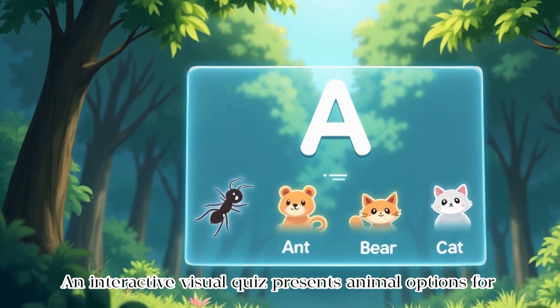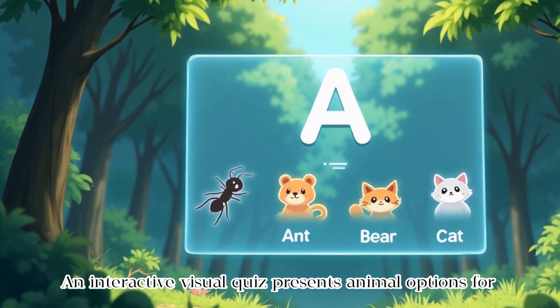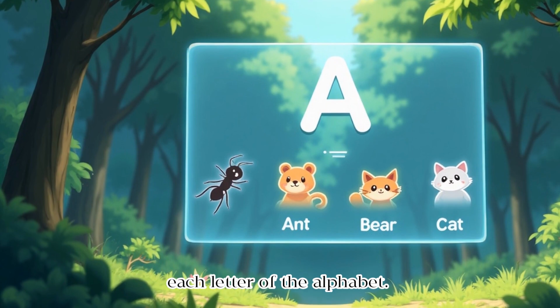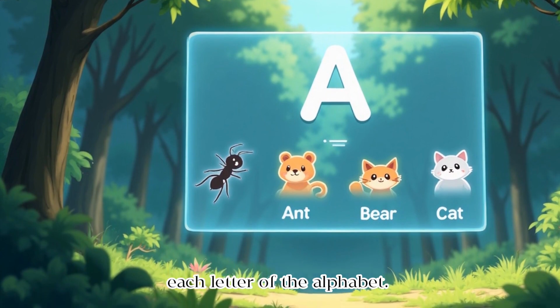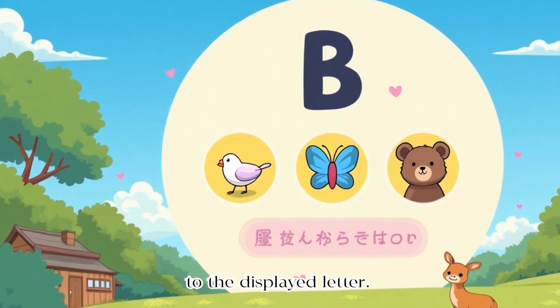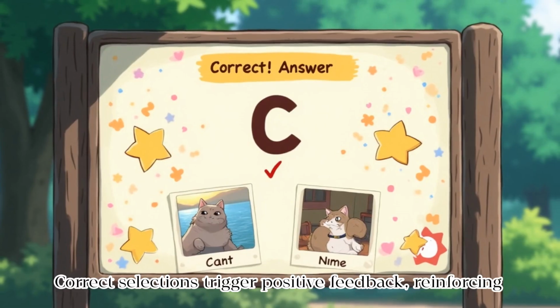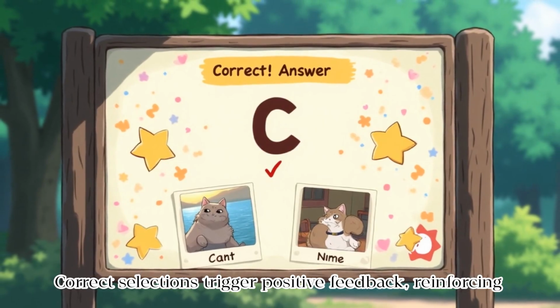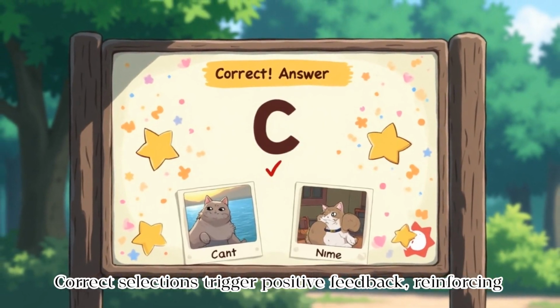An interactive visual quiz presents animal options for each letter of the alphabet. Children are prompted to select the animal that corresponds to the displayed letter. Correct selections trigger positive feedback, reinforcing learning.